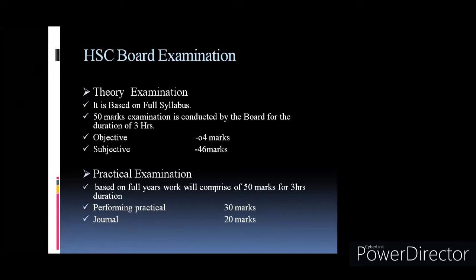Now in the practical examination also, whatever practicals you have completed in the entire year, based on that the practical examination is conducted in your college. The board practical slips are there. Generally for performing the practical, you'll get 30 marks, and for the journal, you'll have 20 marks. It is up to the college whether to give the 20 marks only for the journal or for the entire year performance of that particular student. In some colleges, they see your lecture attendance, practical attendance, and whether you are doing submissions on time or not. By considering all those factors, they'll give you these 20 marks for the journal.